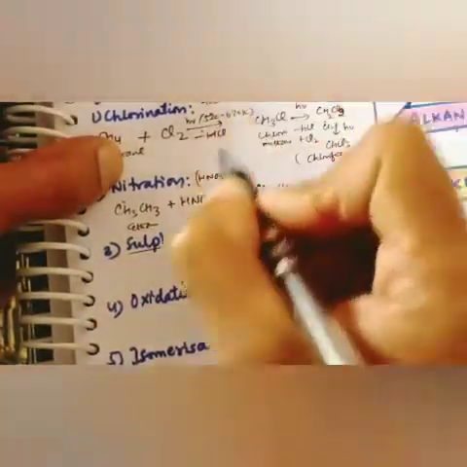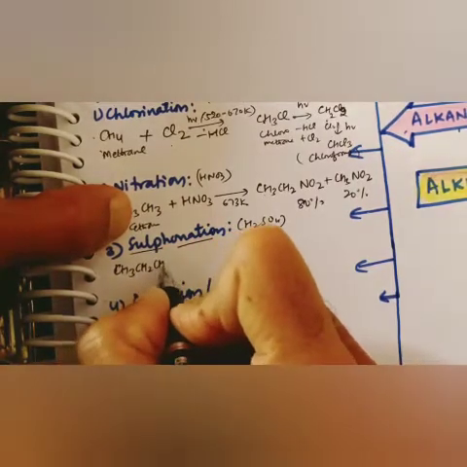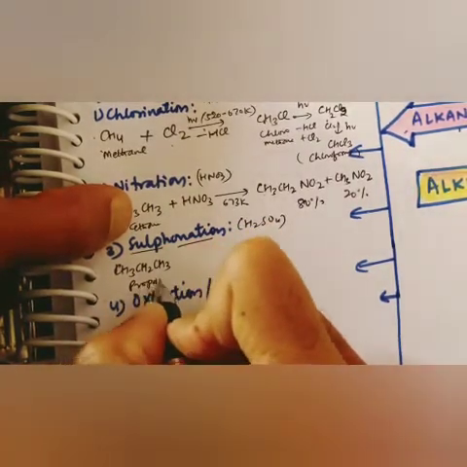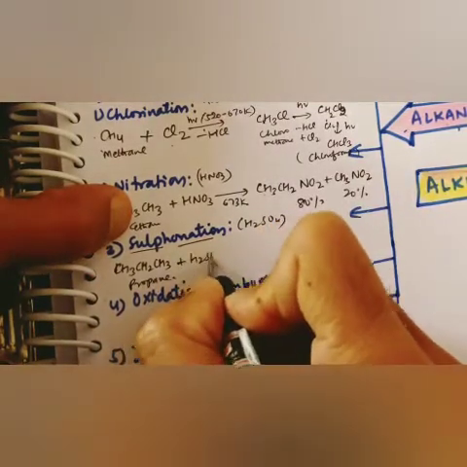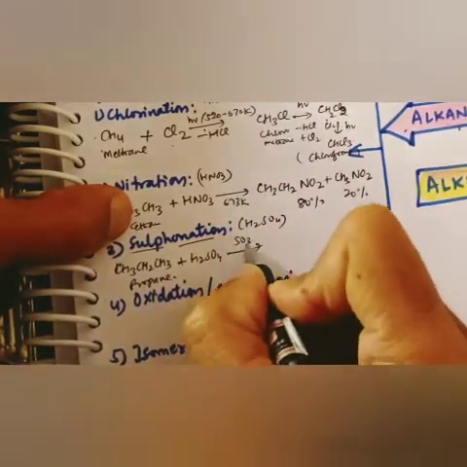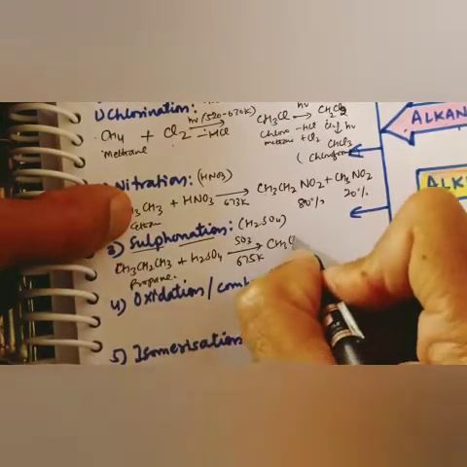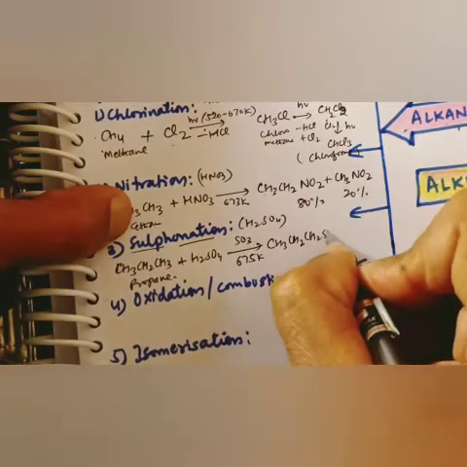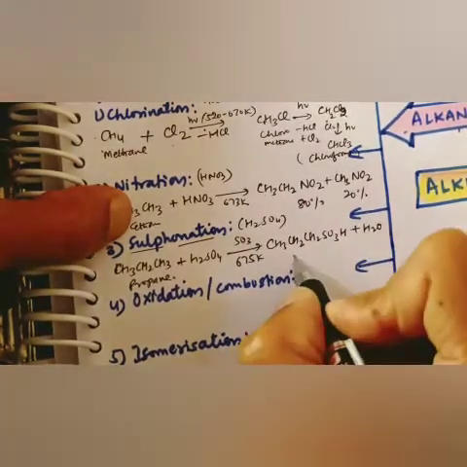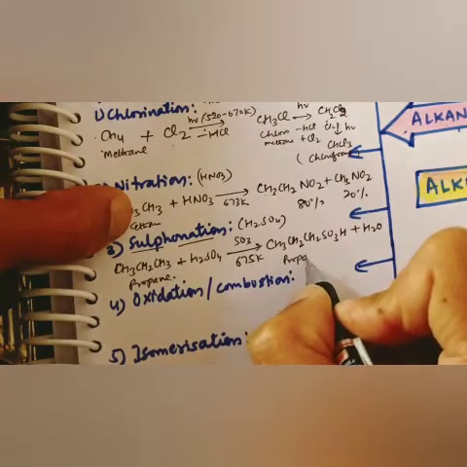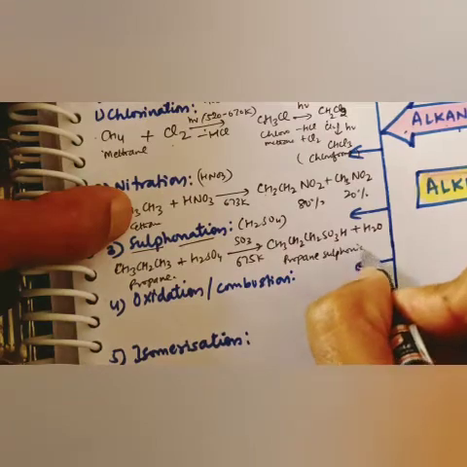Sulfonation, again CH3CH2CH3. Here I am taking the example of propane, which is also an alkane. When it reacts with H2SO4 at 675 Kelvin, it gives CH3CH2CH2SO3H plus H2O. That gives us propane sulfonic acid.